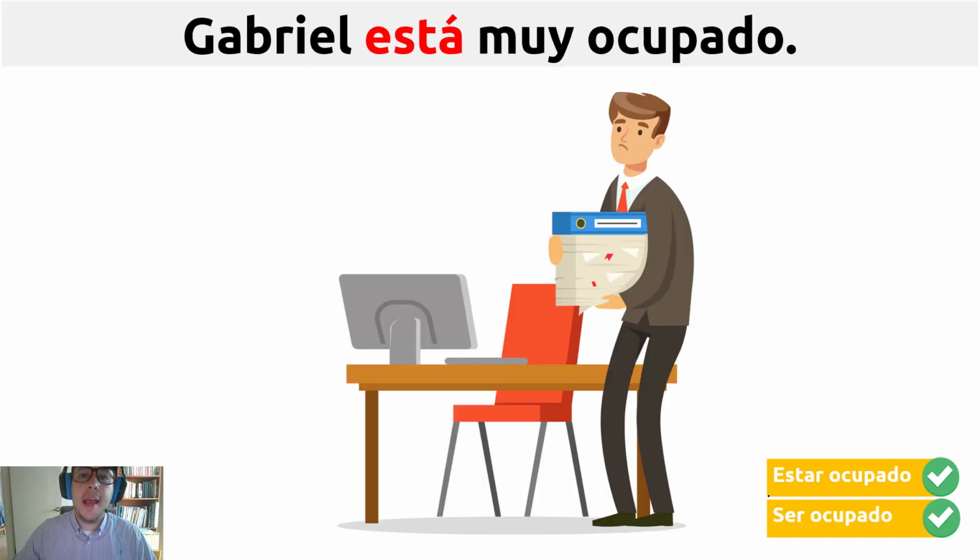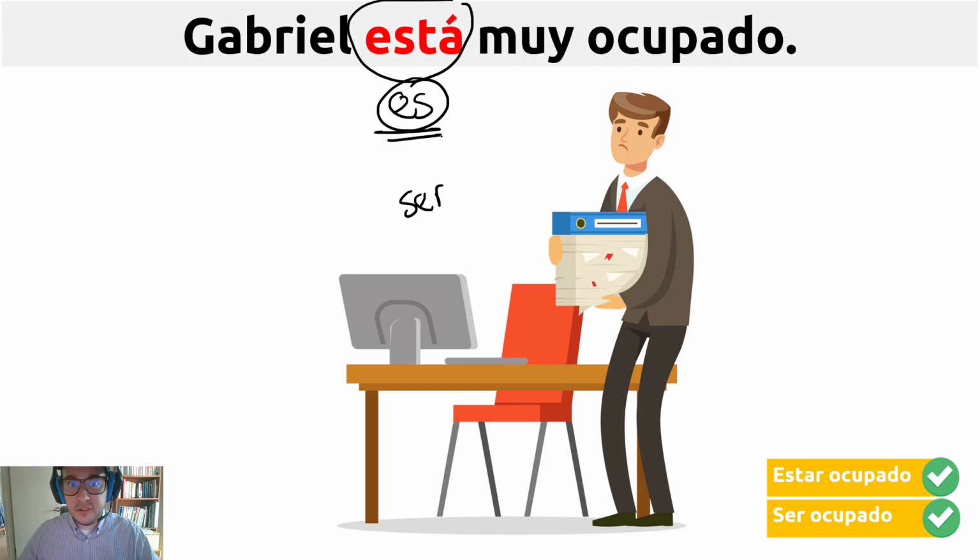That is the conclusion. Gabriel está muy ocupado. Gabriel is very busy. Ocupado means very busy. In this case, está ocupado is busy in this moment. It's not permanent. But if you say Gabriel es ocupado, remember, ser is to describe personality. So if you say Gabriel es muy ocupado, it means Gabriel is a very busy person. However, we are not talking about a busy person. We are talking he's busy in this moment. He has a lot of work to do in this moment. We are not describing his personality. We are describing his situation, his condition in this moment.